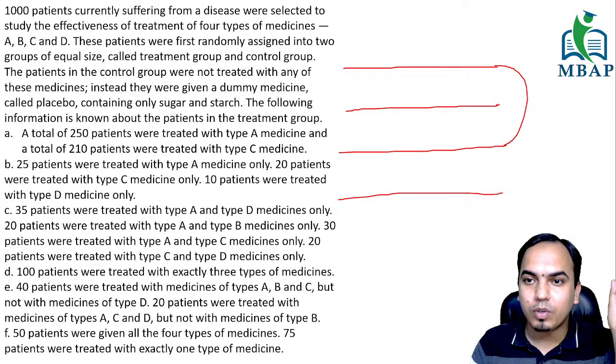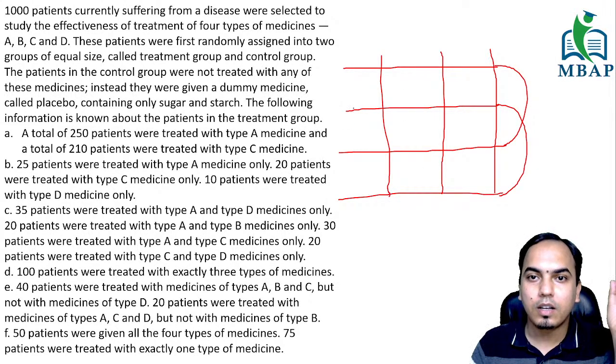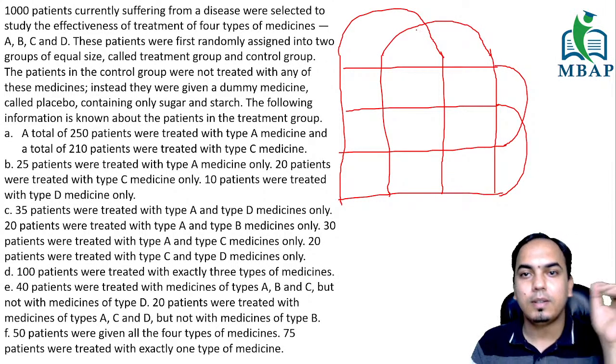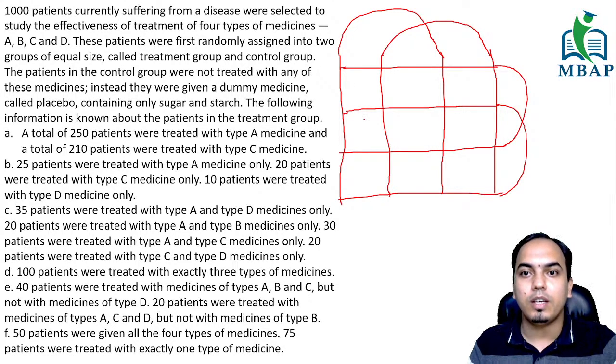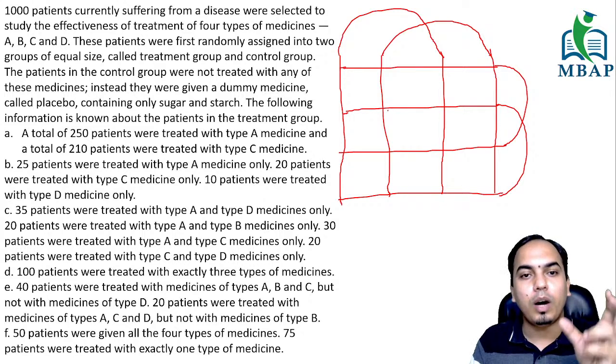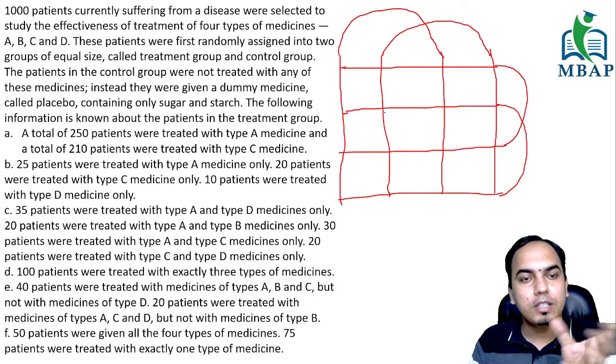And you can join this, and similarly you can have vertical 4 strips like this. Something like this, so you can join this, you can join this. Guys, this is predominantly the diagram for a 4 set Venn diagram. I just showed you how a 2 set Venn diagram and a 3 set Venn diagram look.